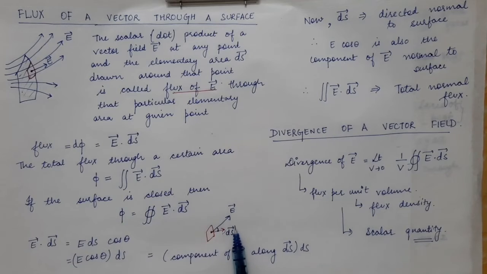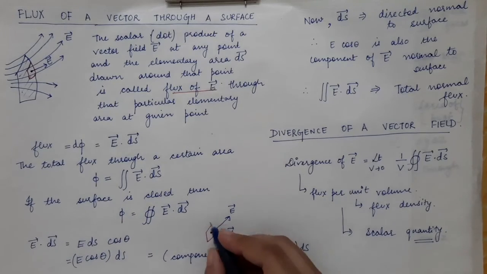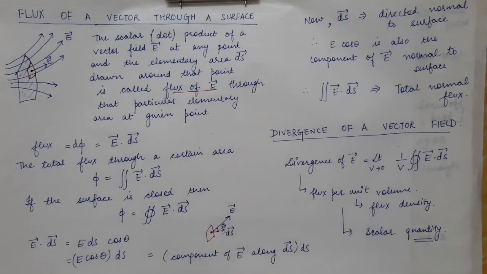Now area, we know it has a magnitude, and area also has a direction, and the direction of area is always perpendicular to the surface we are talking about. So the area vector is always perpendicular to the surface. So the E dot ds is equal to E ds cos theta, where theta is the angle between E and ds vector.